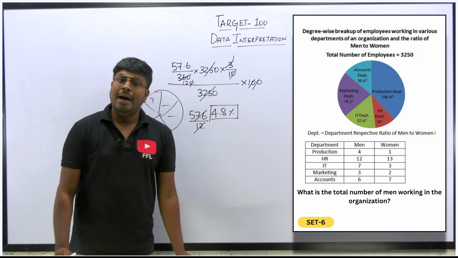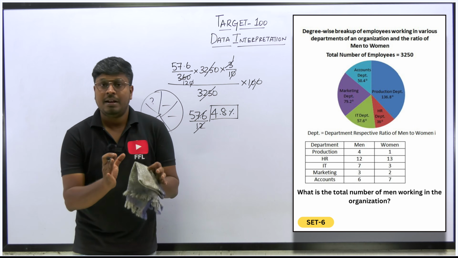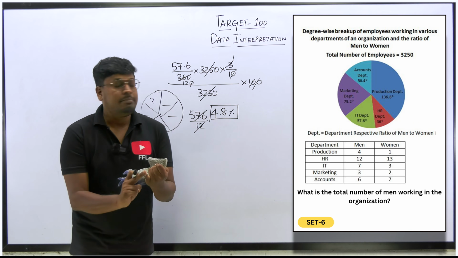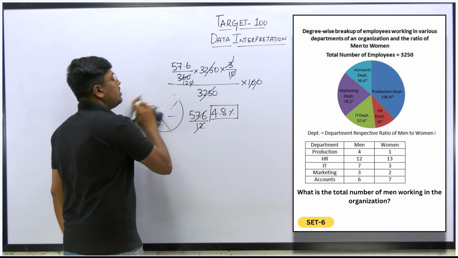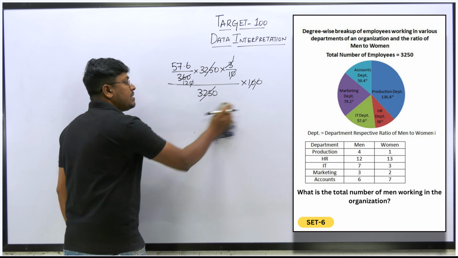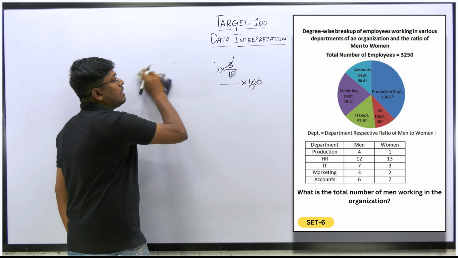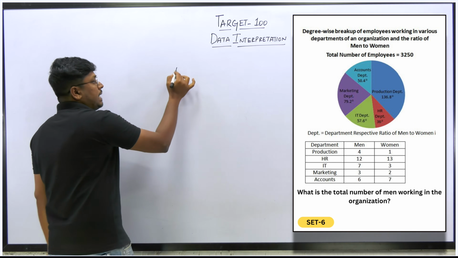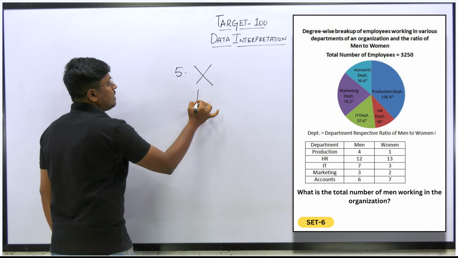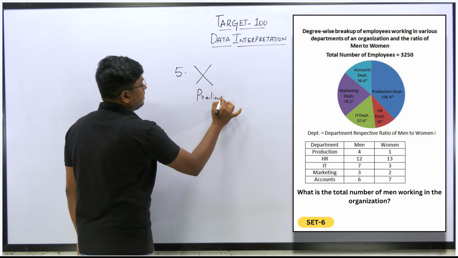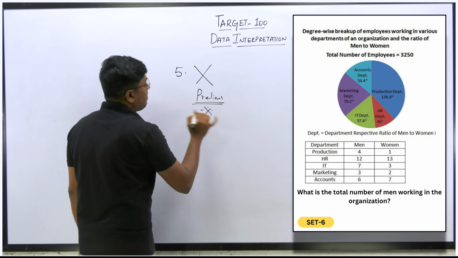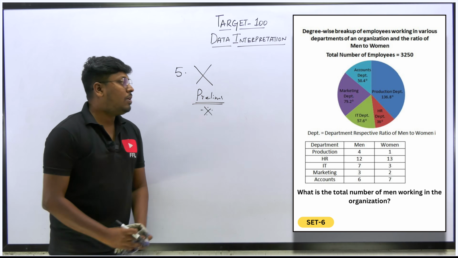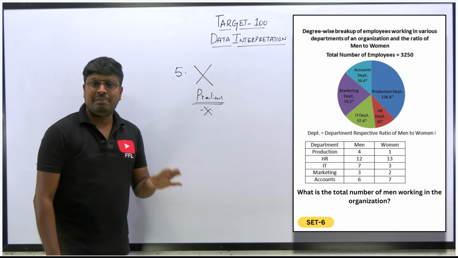Why? Because you have to find the total number of men working in all the departments. For IT you have to find separately, because all the degree values as well as the ratio values are different. So definitely these kinds of questions might take you 2 minutes of time. So better do not solve this question in the prelims exam. If you have extra time then you can solve, or else do not solve this 5th question. Why? Because it might take your time.